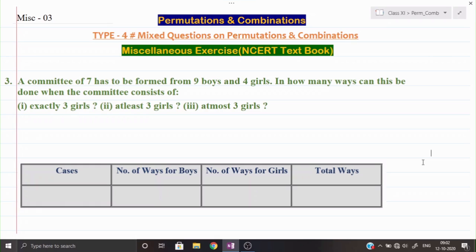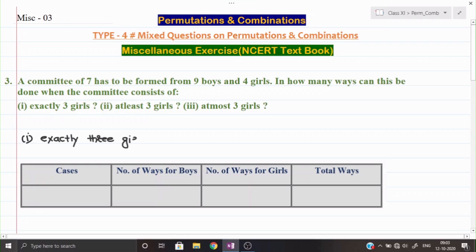Now what they are asking us: in how many ways can this be done when the committee consists of exactly 3 girls, at least 3 girls, and at most 3 girls. So we have different conditions here. Let us analyze each part and find the solution. First of all, we shall find part number 1. In the first part, they are saying exactly 3 girls. Let us see how we can find it.